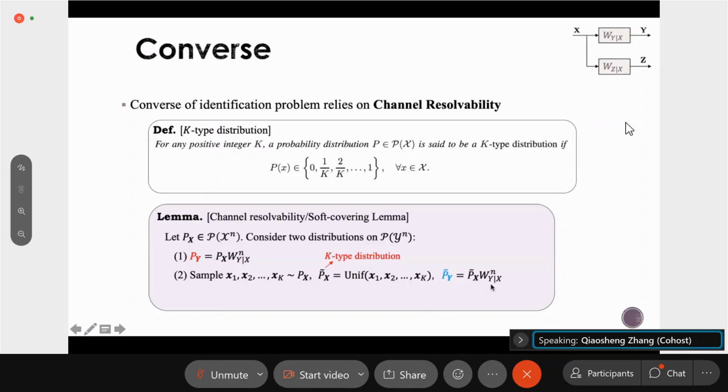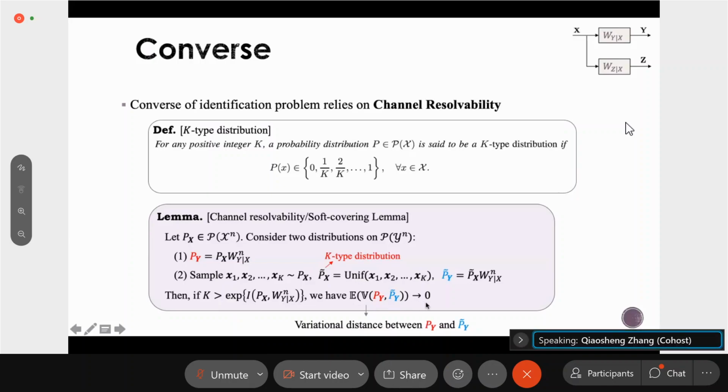So the channel resolvability lemma shows that if k is larger than some critical value, which is e to the power of the mutual information induced by p_X and the channel, then the expected variational distance between the two distributions p_Y and p tilde Y goes to 0 as n goes to infinity.